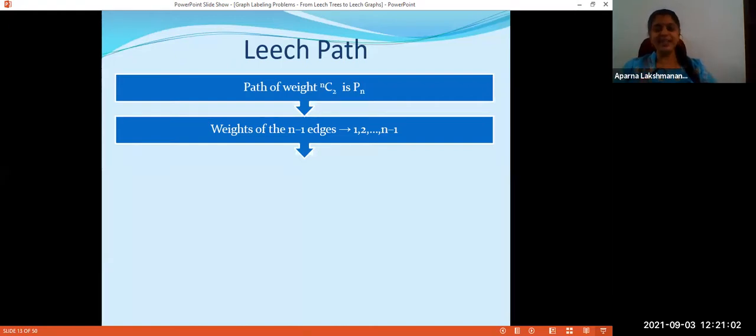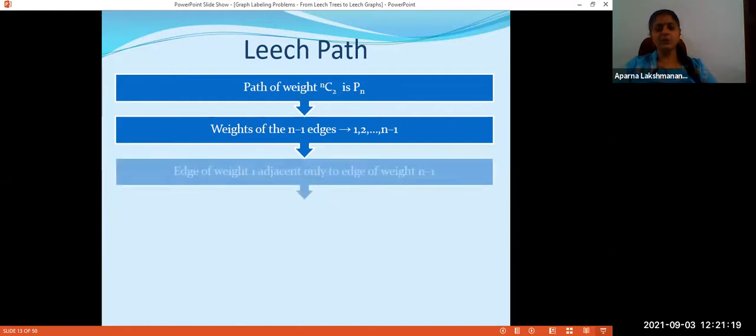So from that I can understand that if Pn is a leech path, then the labels used are 1, 2, etc., n-1 in some order. Regarding the order, we don't have any idea, but the edge weights are precisely 1, 2, etc., n-1. Okay. Now, consider an edge which is labeled 1.